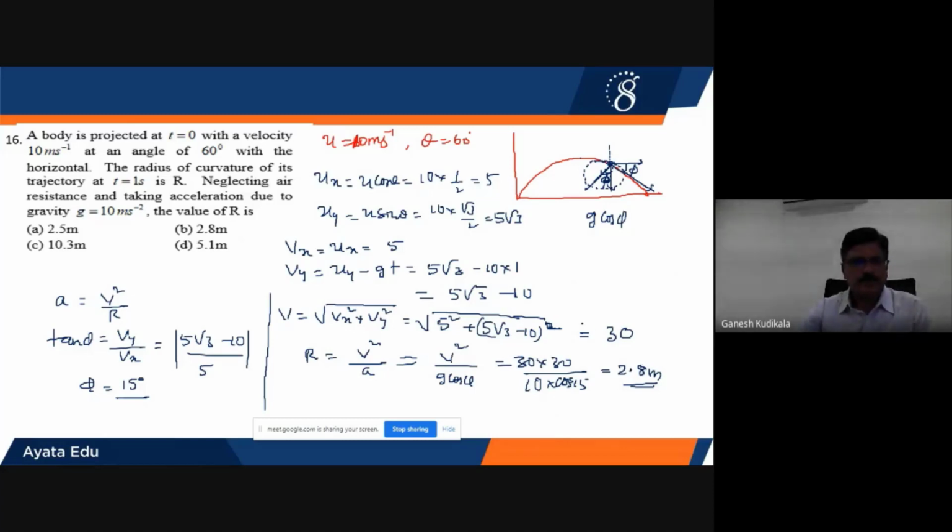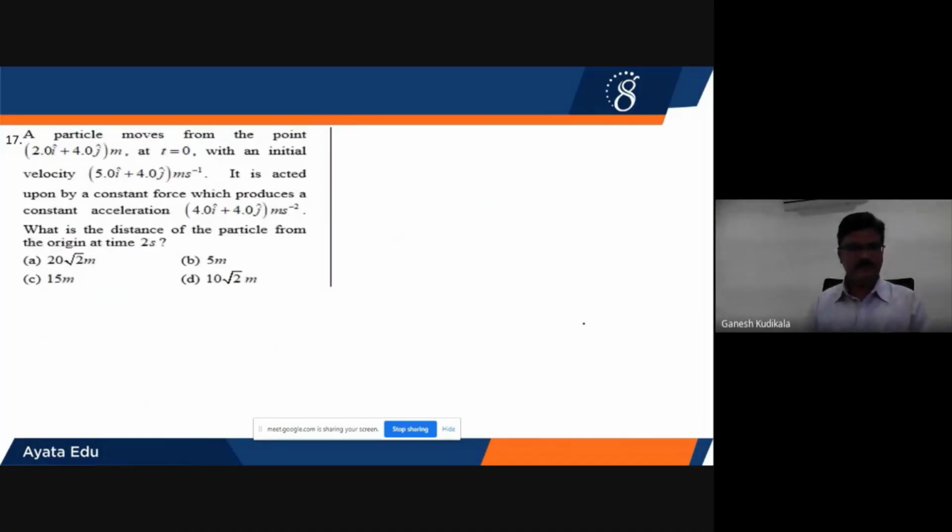Now we'll go to the next problem, 17. A particle moves from the point 2i plus 3j. Therefore, let us first put down the diagram. From the diagram, we can get what is actually going on for the particle. The particle will be somewhere here. This is called the P point.